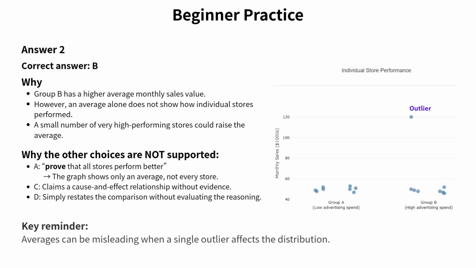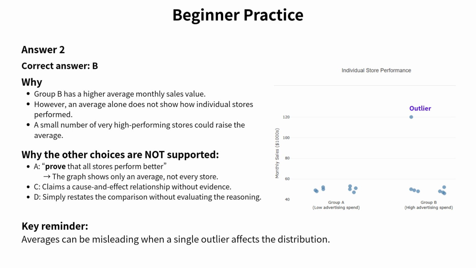Alright, let's take a look at the answer. At first glance, Group B appears to perform better. The average monthly sales value is clearly higher. But the key question is whether that average truly represents how individual stores performed. When we look more carefully, we see that a small number of very high-performing stores, an outlier, could raise the average. That means the data do not show that most or all stores in Group B performed better than those in Group A. So, the statement that is best supported by the data is choice B.